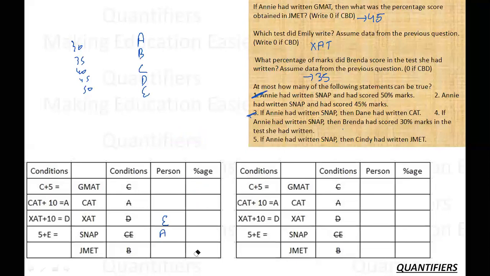In the last case, A has scored 40. So if A has scored 40, then what are the possibilities? If A has scored 40, then Cat is 30 already. Then Emily is 35. Now Dane can either be 45 or 50. Let's say that Dane scored 50. If Dane has scored 50, then Zat must be 40. Okay. No, it is possible. No. Why? Because A is 40. Okay. So this is not possible. Then Zat cannot be. So Dane cannot be 50.